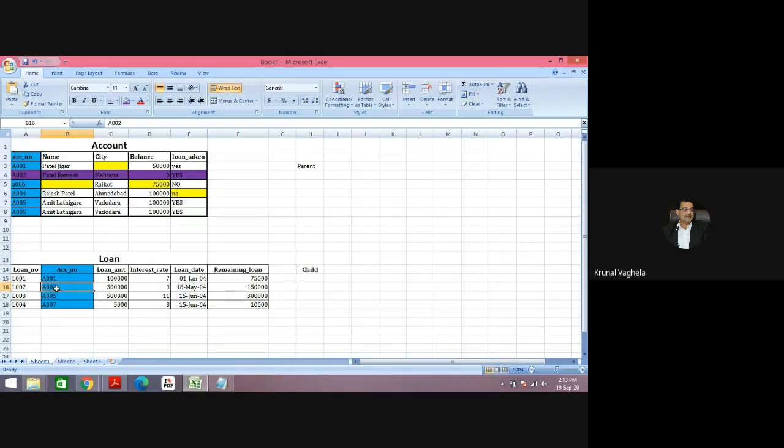So these are the two things that you need to keep in mind. Same rule for primary key: it cannot be null. Two rules: you cannot insert in the child table unless the entry is there in the parent table, and you cannot delete from the parent table unless the entry is removed from the child table.